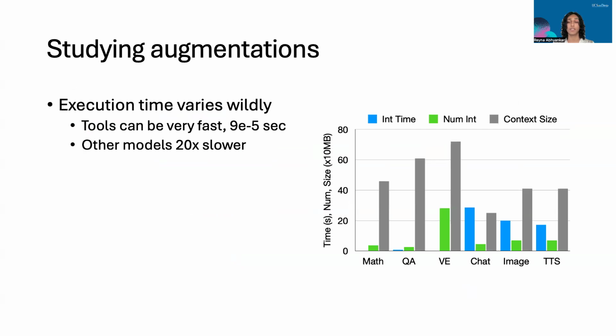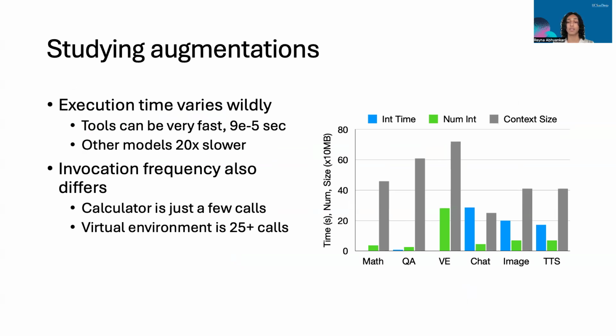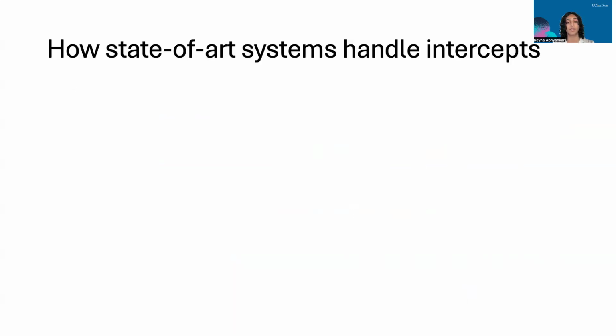We studied the behavior of 6 different augmentations, which were described earlier, and we find that some tools like calculators are very fast, returning in less than 1 second. Other models like text-to-speech and Stable Diffusion can take 20 times longer, and a given user's request can be intercepted frequently, depending on the type of augmentation, ranging on average from 3 times to over 25 times. The next generation of augmented LLM systems should account for all of these possibilities.